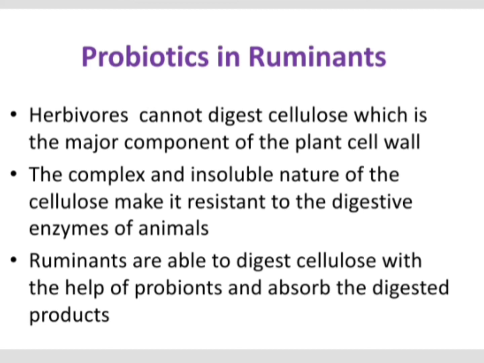So this cellulosic part of the plant material is very hard to digest, because the enzymes present in the ruminant's stomach are incapable of digesting this cellulose. But they are herbivorous, they have to digest that cellulose. So with the help of microorganisms that are present in the gut of these ruminants, they can digest the cellulose and absorb the food materials.